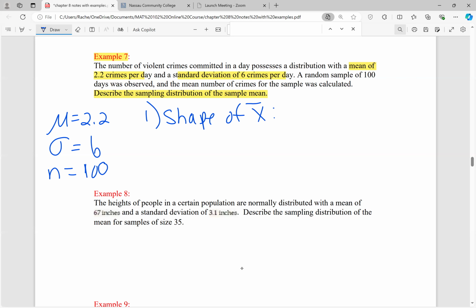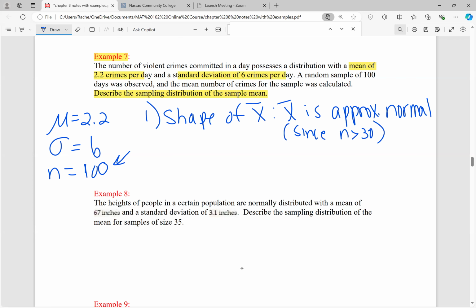So now we have to look at sample size. Is the sample size bigger than 30? Because if it is, then we can apply the central limit theorem. It is in this case, 100 is bigger than 30. So we can say that X bar is approximately normal, since n is bigger than 30. So we applied the central limit theorem.